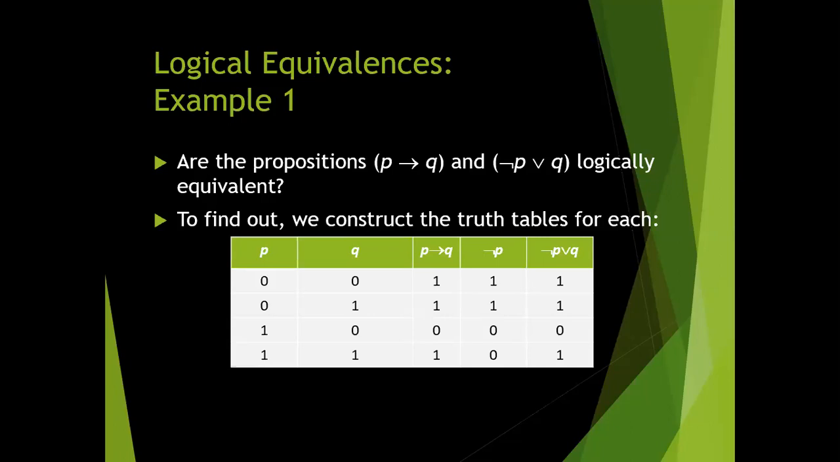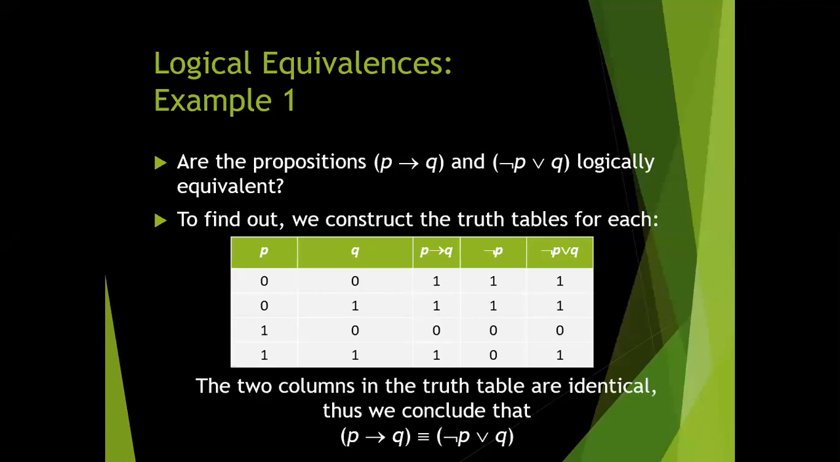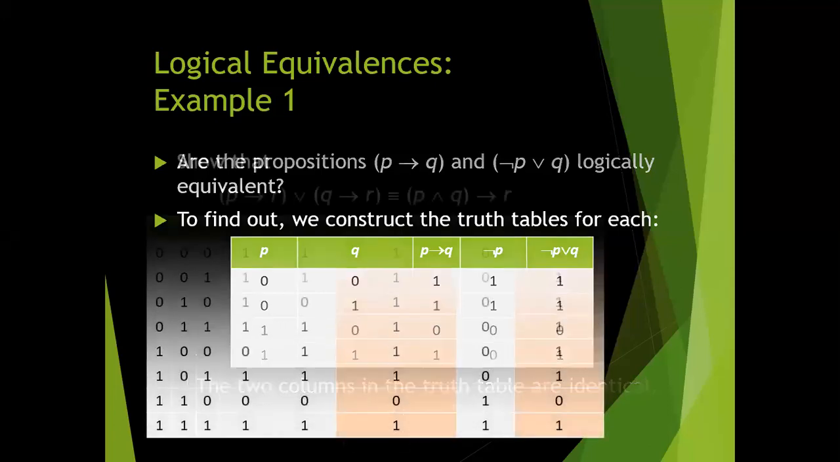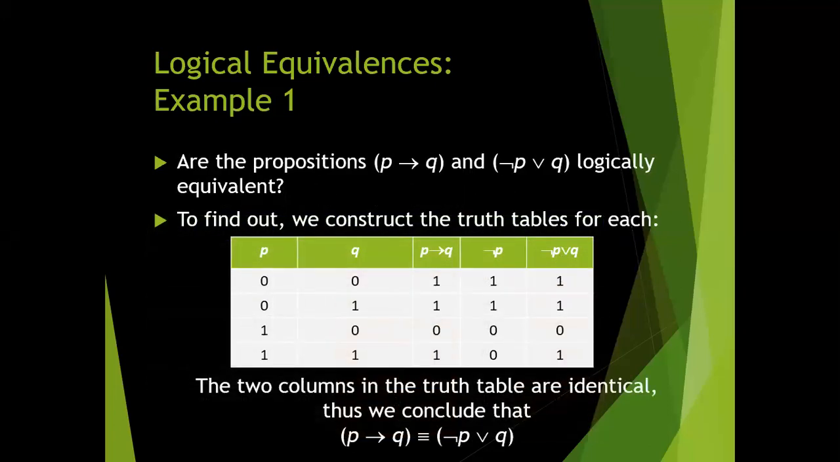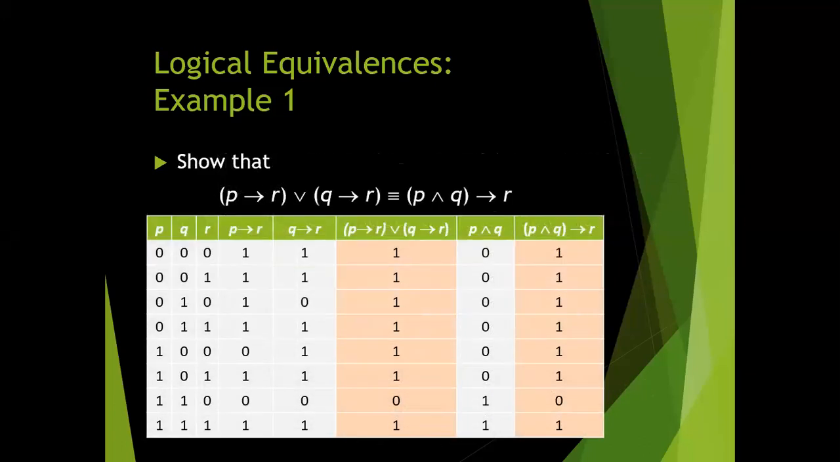If the truth table is the same, it means at a given condition, if P conditional Q is true, then negation P or Q is also true. Look at the second last row: P conditional Q is false, then negation P or Q is also false. If the truth tables are identical, then we can say that they are logically equivalent. This one is also an example of logical equivalence.